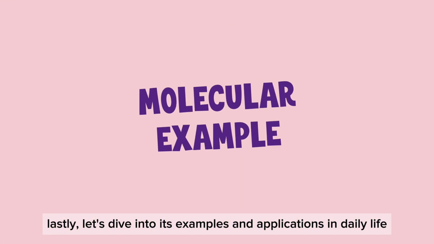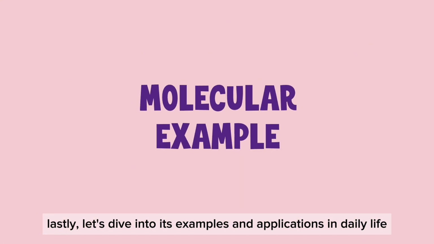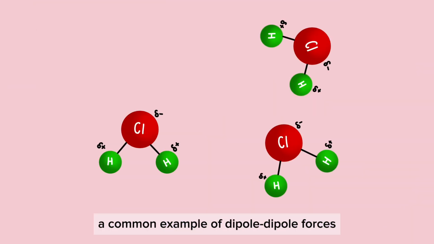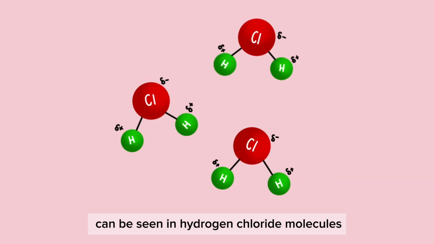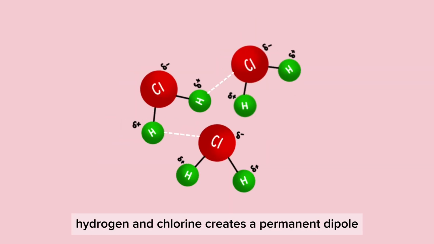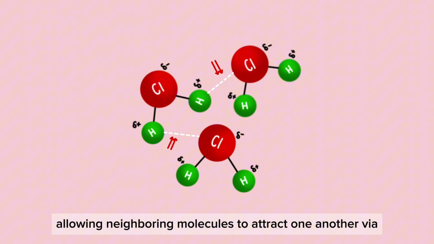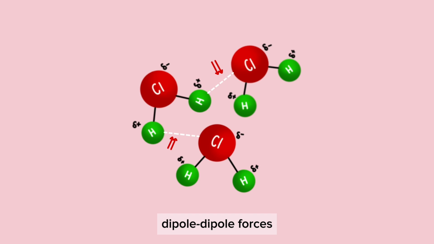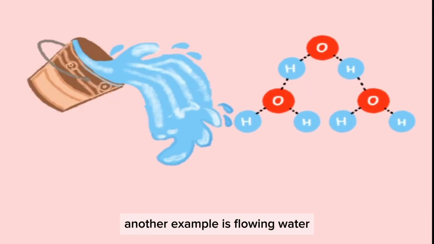Lastly, let's dive into its examples and applications in daily life. A common example of dipole-dipole forces can be seen in hydrogen chloride molecules. The difference in electronegativity between hydrogen and chlorine creates a permanent dipole, allowing neighboring molecules to attract one another via dipole-dipole forces. Another example is flowing water.